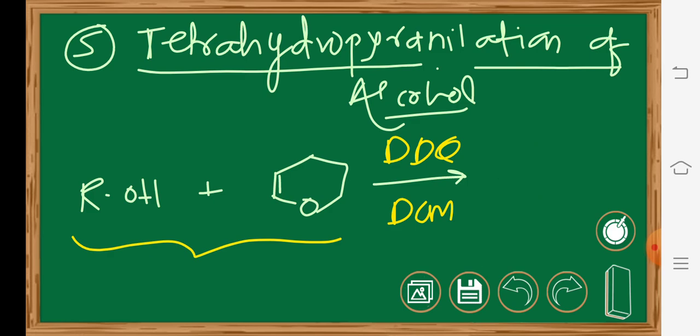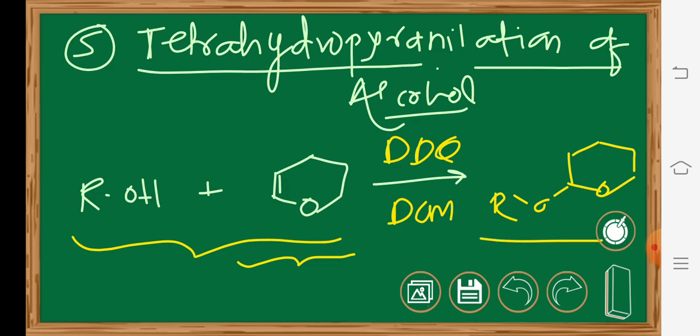So this will be a compound, that is O, and here is the R. Hydroxy compounds are readily added to 3,4-dihydro-2H-pyran in the presence of a catalytic amount of DDQ to give a high yield of the corresponding tetrahydropyranyl ether.